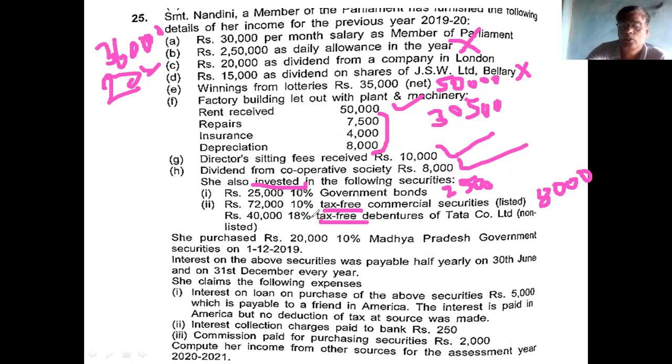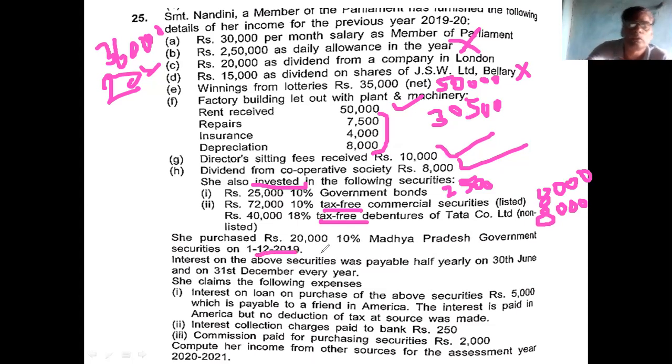So 40,000 into 18 divided by 100 into 100 by 90, that is 40,000 into 18 by 90. It is also 8,000.